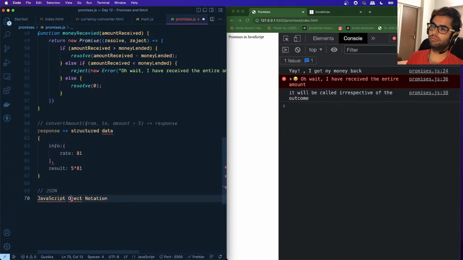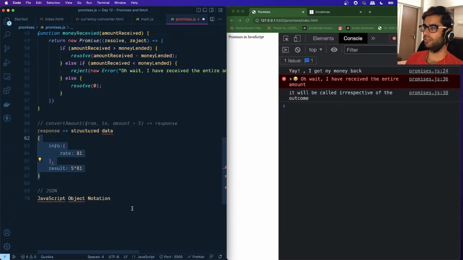We will get a structure which looks somewhat like an object in JavaScript, but it's not really an object. It's a string representation of a JavaScript object.